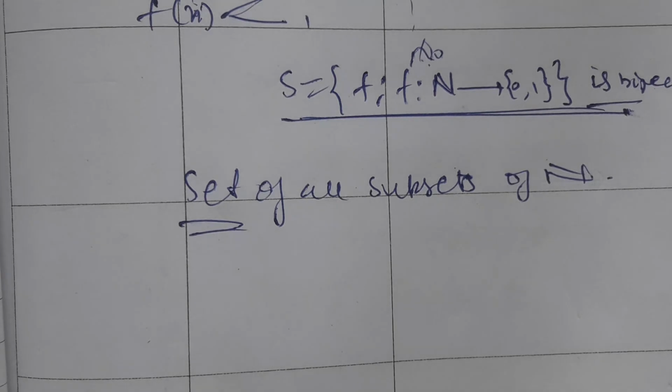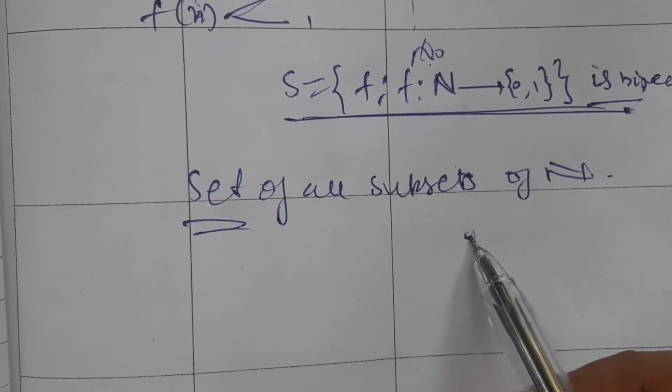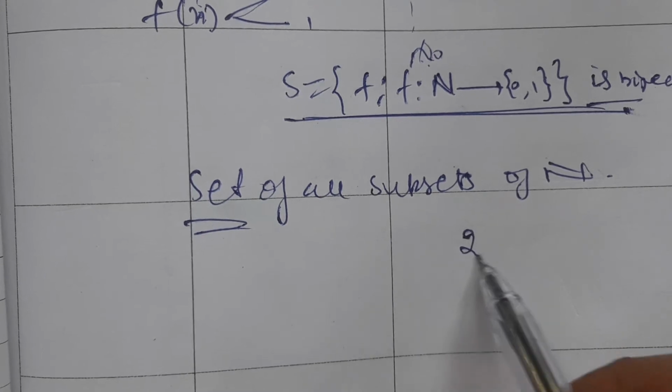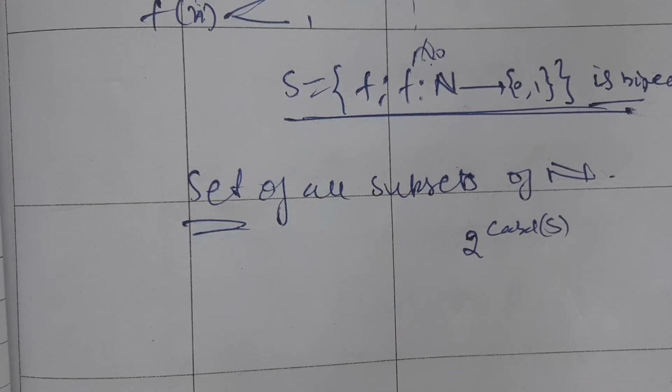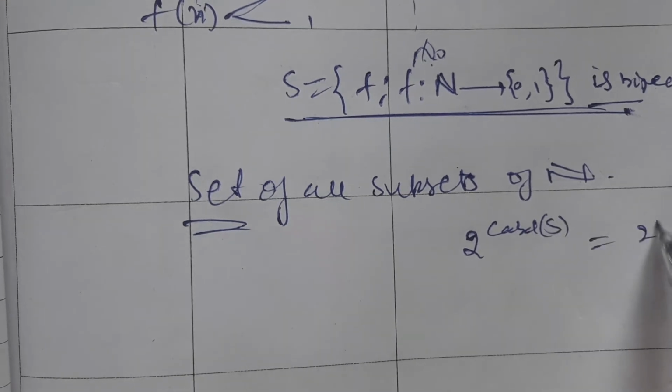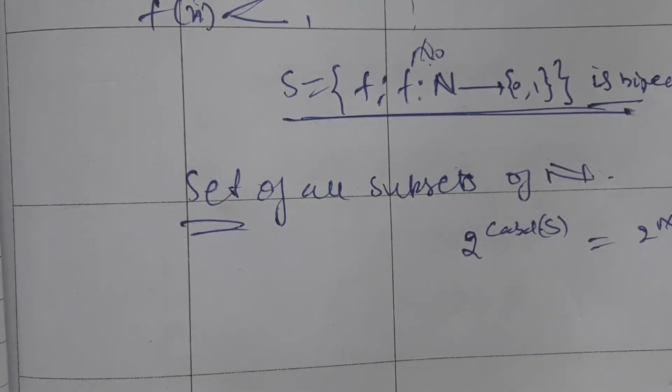Similarly, you always get that the cardinality of the set of all subsets is 2 to power the cardinality of the set. Here our set N has cardinality aleph naught, so we get 2 to power aleph naught, which is continuum. So option 3 is also true, the set of all subsets of N.